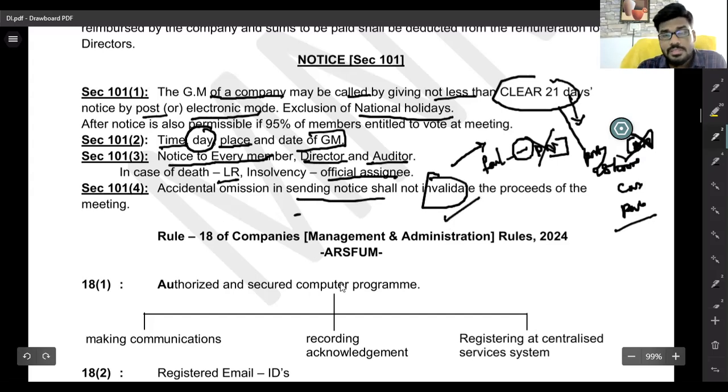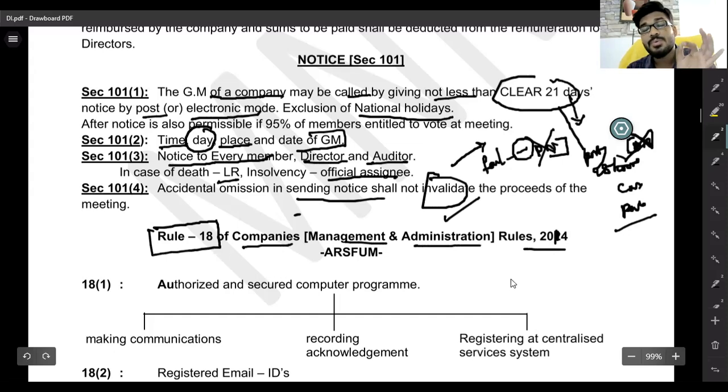You can send a notice either in physical form or electronic form. The electronic form of notice is called e-notice. Whenever you go for e-notice, you should follow Rule 18 of the Companies (Management and Administration) Rules, 2014. It gives the procedure related to the electronic form of notice.